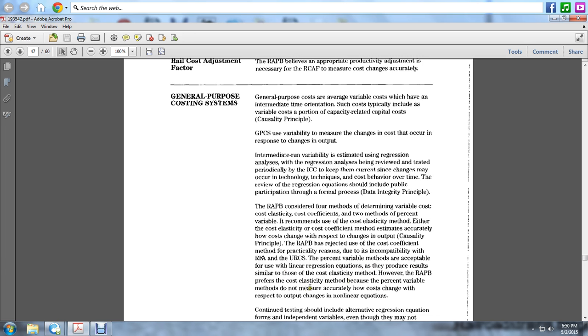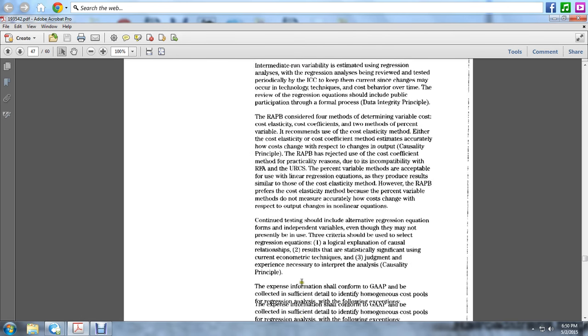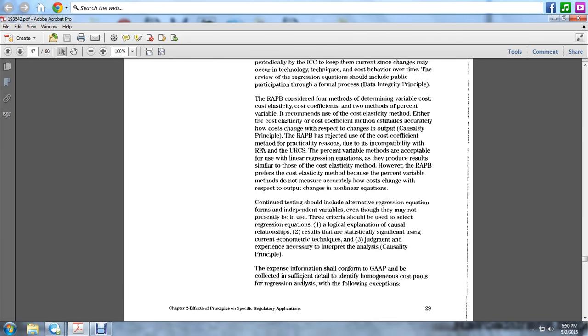These methods do not measure accurately how much cost changes with respect to output changes in nonlinear equations. Continued testing should include alternative regression equation forms and independent variables, even though they may not be of any use. The criteria that should be used in selecting regression equations are: 1. A logical explanation from the causal relationships. 2. A result of statistical significance using current economic techniques. And 3. The judgment and experience necessary to interpret the analysis, following the causality principle.